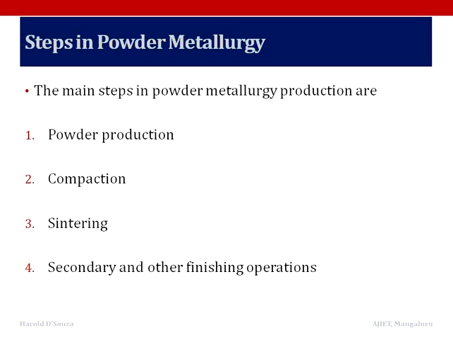Last one is the secondary and other finishing operations. Now, a sintered part may be subjected to one or more secondary or finishing operations. Now, these are used to ensure very close dimensional tolerances, improved surface finish, increased density and corrosion resistance. Typical operations include repressing, grinding, and plating. Sometimes resintering is also done after repressing.